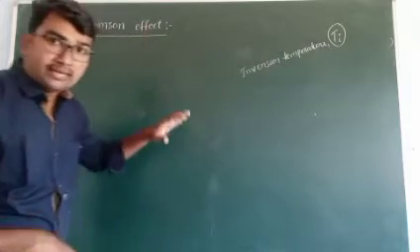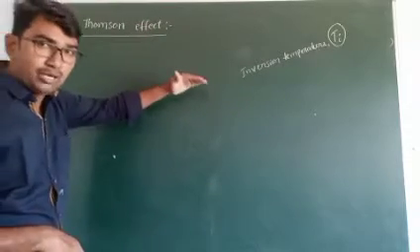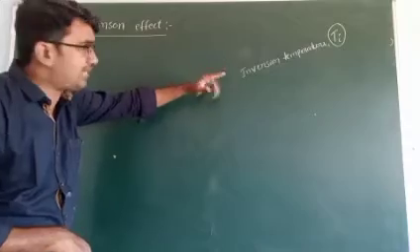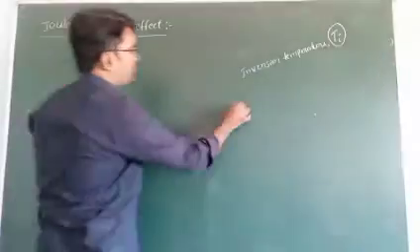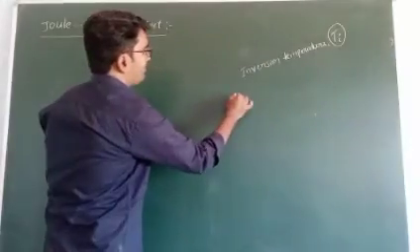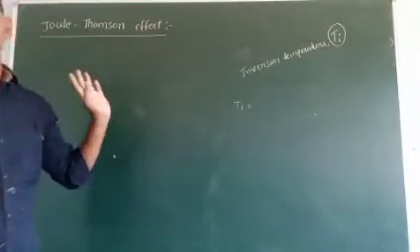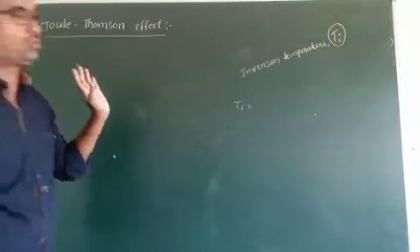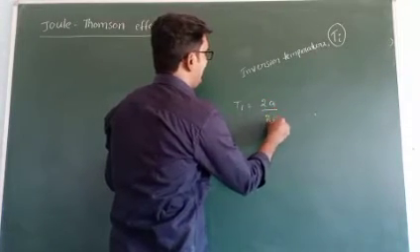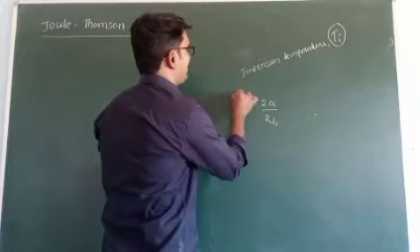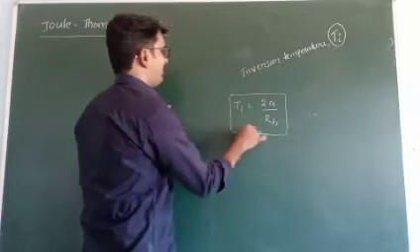But that cooling is observed below some temperature, which is called the inversion temperature. The inversion temperature Ti is equal to 2A by RB. This is the inversion temperature formula.